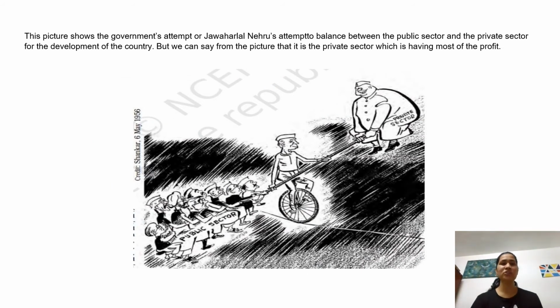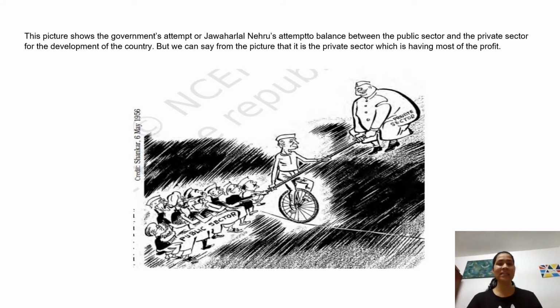So this picture shows the government's attempt, or Jawaharlal Nehru's attempt, to balance between the public sector and the private sector for the development of the country. So basically he was trying to come up with a mixed economy, having both the public sector and the private sector.